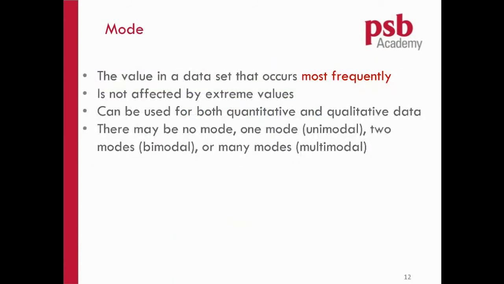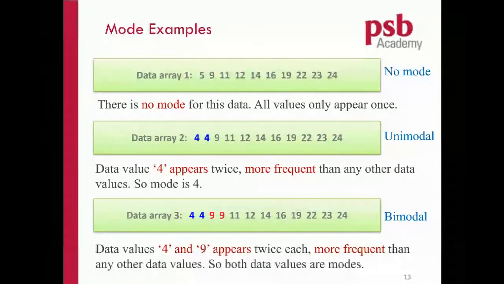Okay, now what is the third center, or the third average, that statistics has? The third center is called mode. Mode is even easier to find out. You just need to find out which value in your data set is the most frequent. Which is the most frequent that it appears.